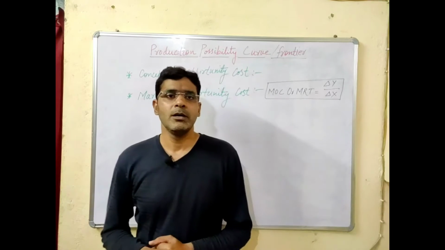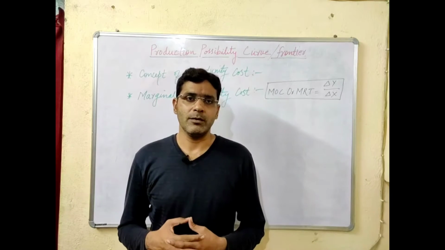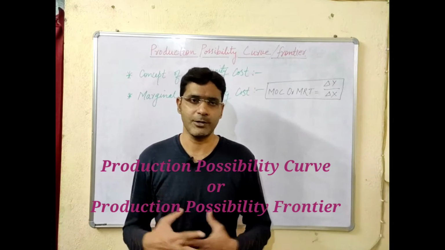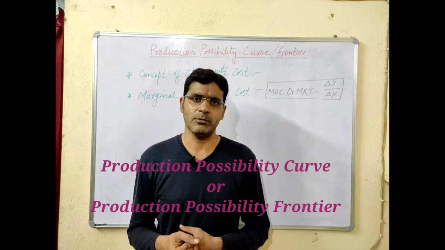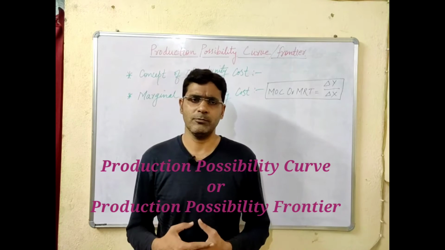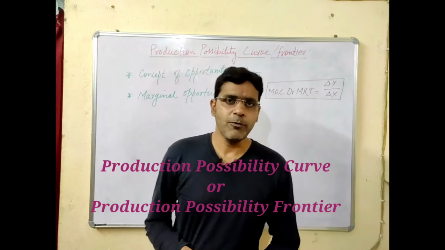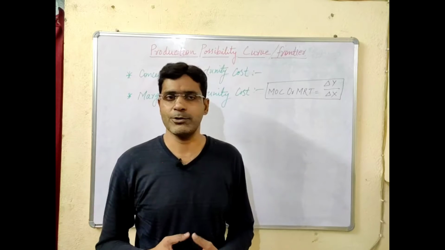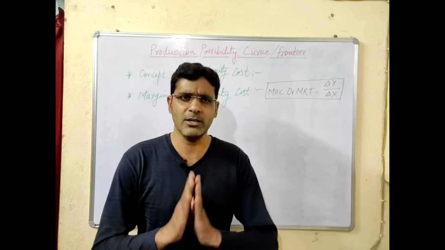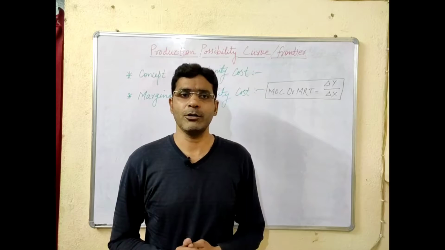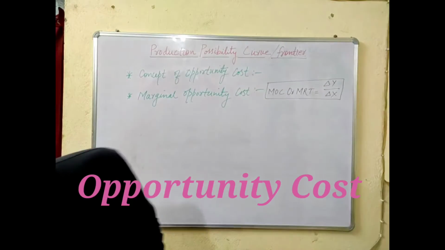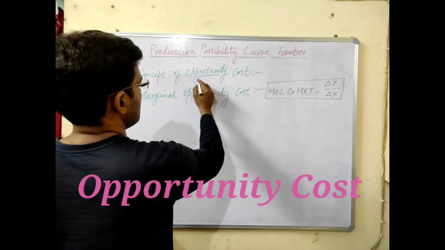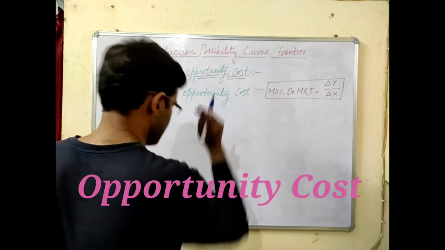And after that, we also discussed the economic problem, or the problem of making choice, and the central problem of an economy. Now it's time to discuss the production possibility curve, or what is called the production possibility frontier or MRT curve. Before we proceed towards the production possibility frontier, we should first understand the concept of opportunity cost. Now the question arises, what is opportunity cost? So opportunity cost is the next best alternative.